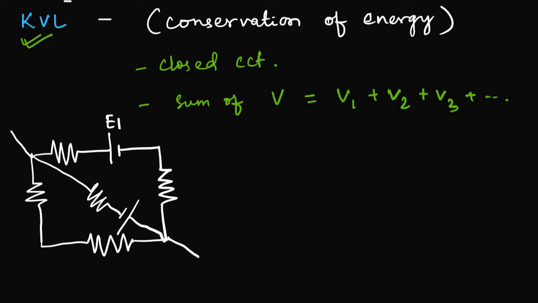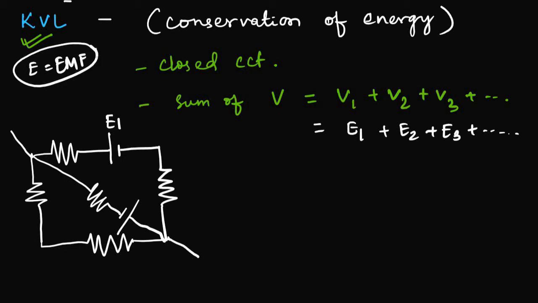Why am I telling each arm? Because I am showing you here a complicated circuit, and I can write what V1 is here. I can write it as E1 plus E2, where E stands for EMF, electromotive force, not energy. And this is the net E.